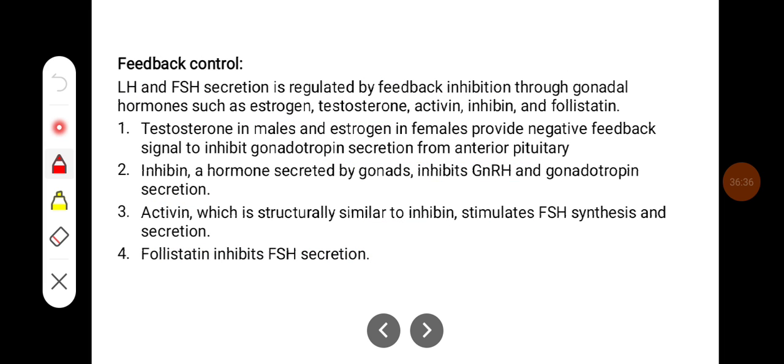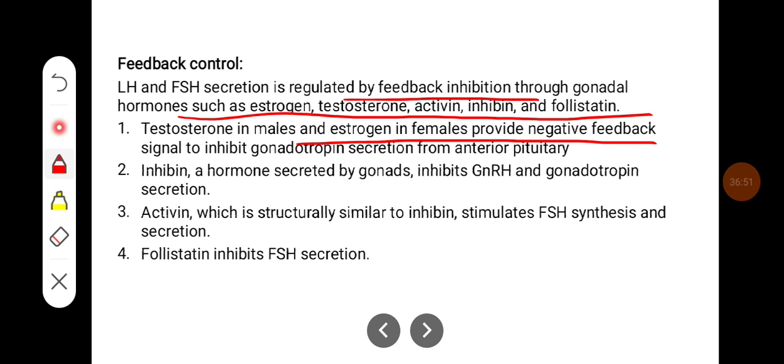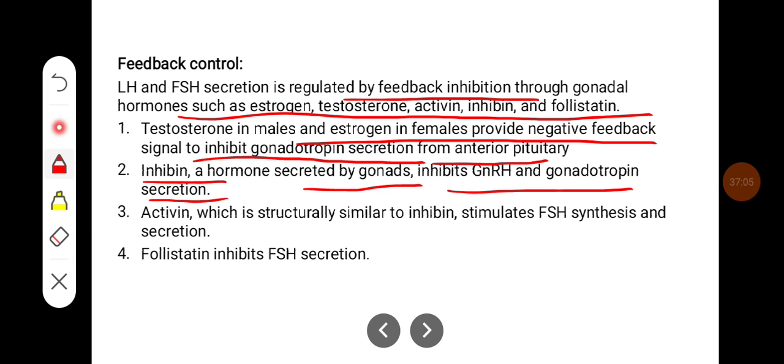LH and FSH are regulated by feedback inhibition through the gonadal hormones such as estrogen, testosterone, activin, inhibin, and folliculostatin. Testosterone in males and estrogen in females provide a negative feedback signal to inhibit gonadotropin secretion from the anterior pituitary. Inhibin, a hormone secreted from the gonads, inhibits GnRH and gonadotropin secretion. Activin, which is structurally similar to inhibin, stimulates FSH synthesis and secretion.